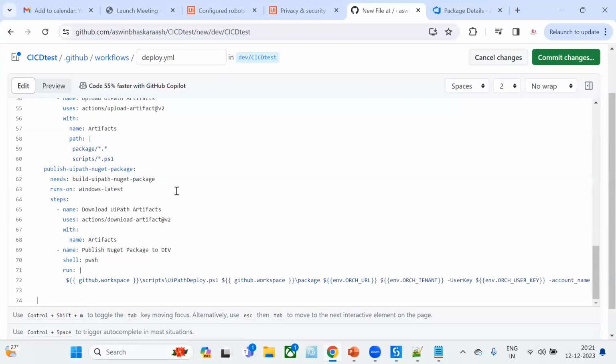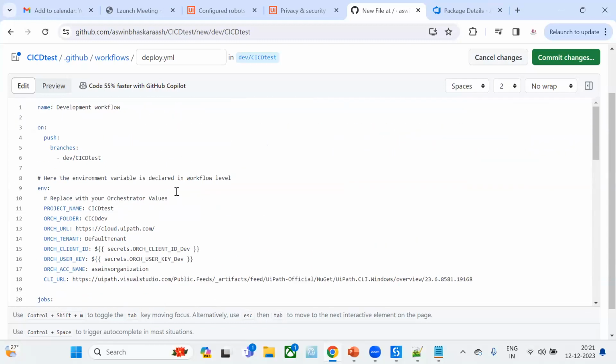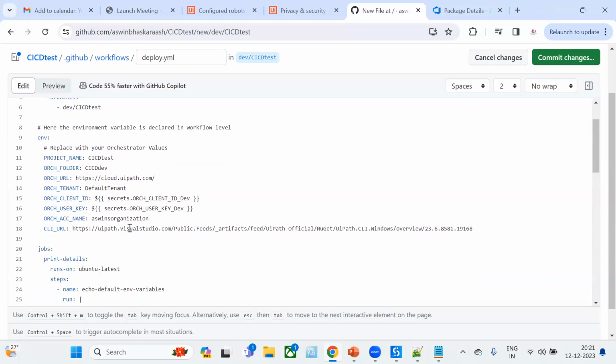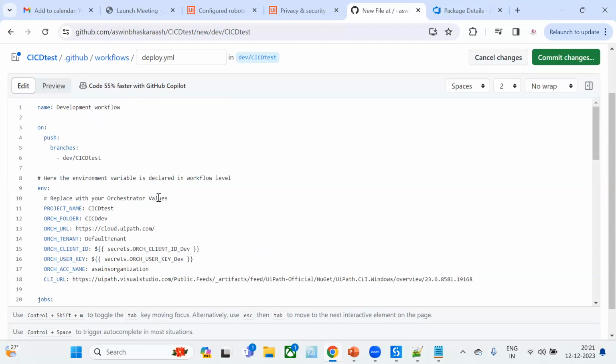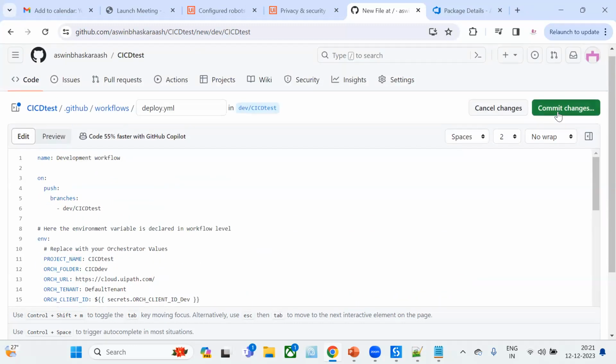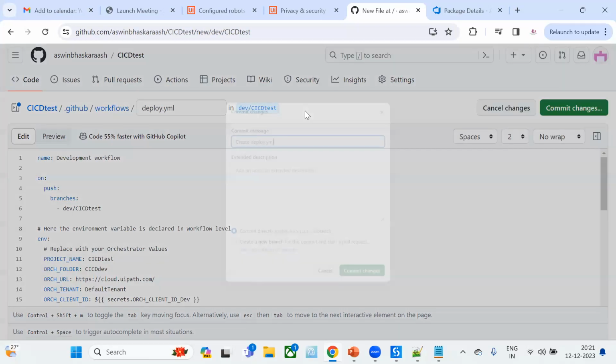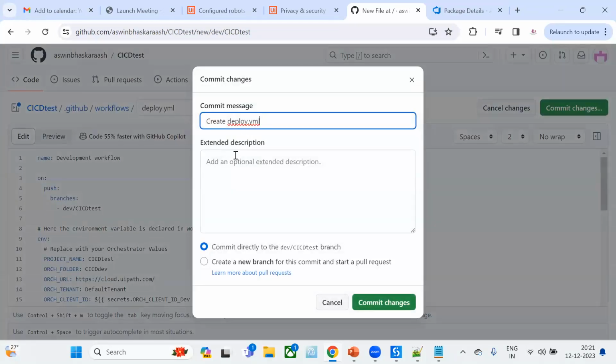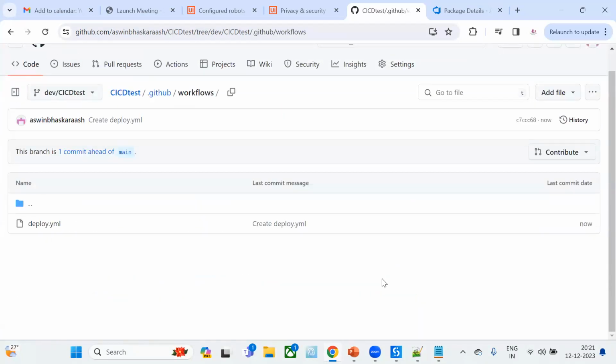Okay, if you see, you can see everything. Everything is added here, right? Okay, I think we are good on this. And after this, I need to click on commit changes. If needed, we can provide a description, or you can just click on commit changes.